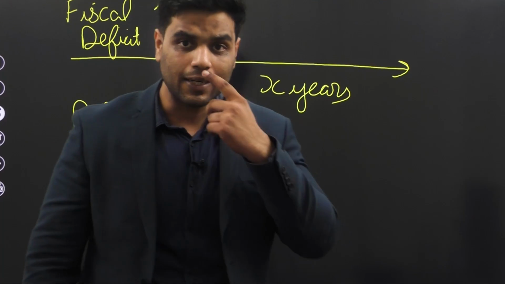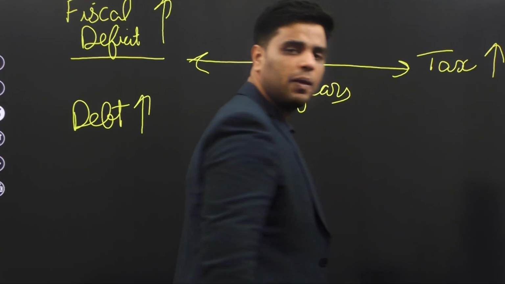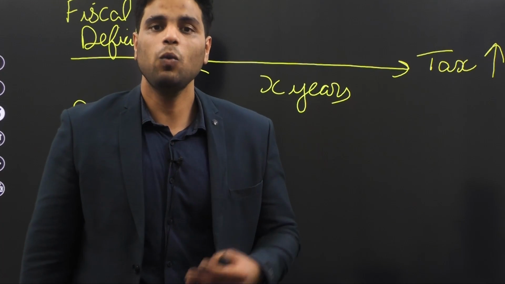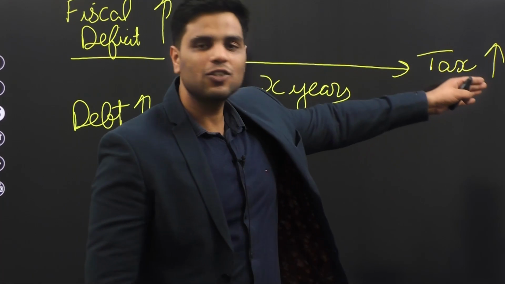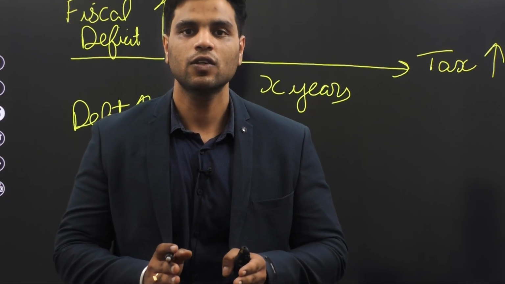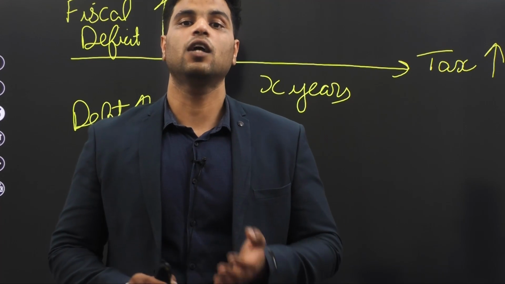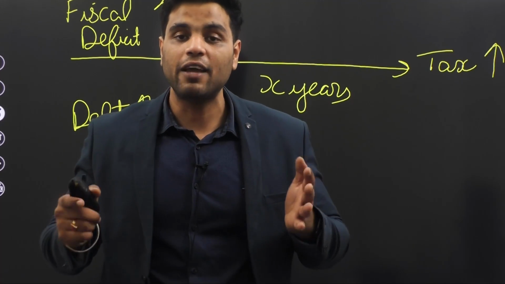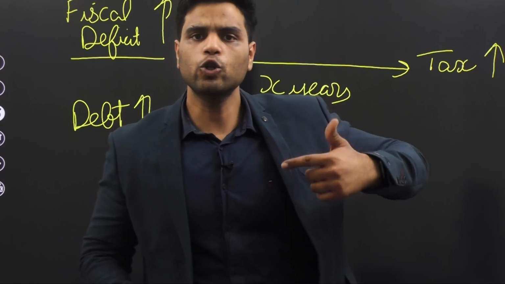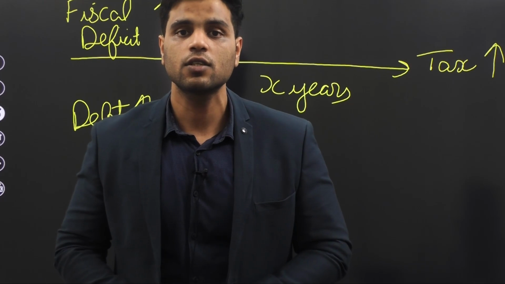Now, how will you pay back that debt? To pay back, you'll have to increase your revenue. You'll have to increase taxes on people. And when you increase taxes on people, their discretionary income would decrease. For example, I earn 100 rupees every day, but now the government is taking 30 rupees away from me in the form of taxes. Now I am left with only 70 rupees to spend. So if the government increases taxes, don't you think demand levels would fall, because people would have less money to spend on goods and services?